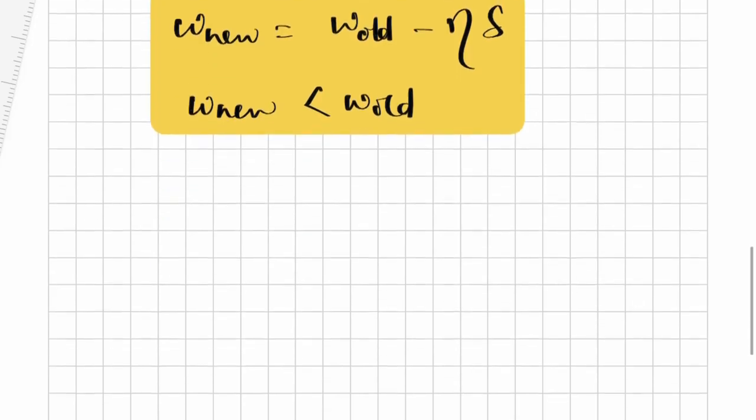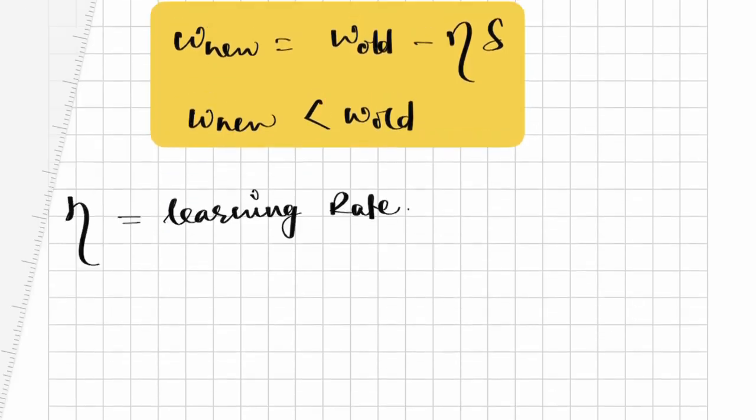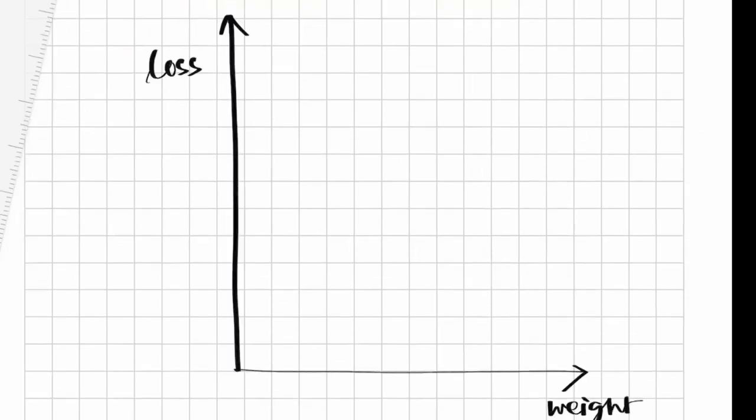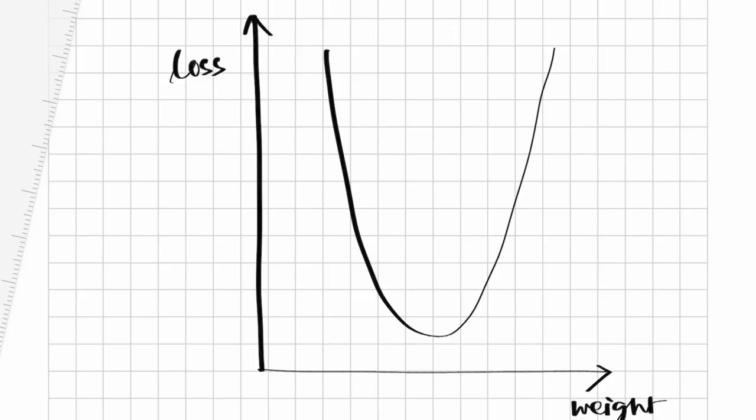Now let us talk about what the learning rate is. The learning rate should be kept small, otherwise the model will fail to converge with the given data. Learning rate is basically the rate at which we are updating the weights. Let me explain what happens when the learning rate is high. Let us say this is the initial W old value, and since the learning rate is high, the new value will change drastically. It won't change in small steps.